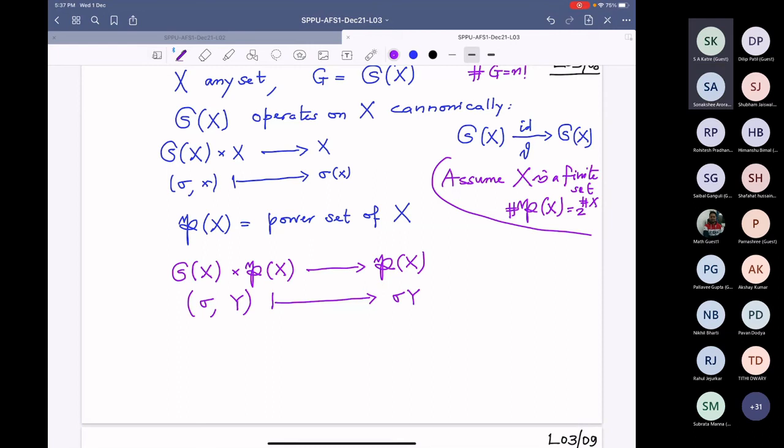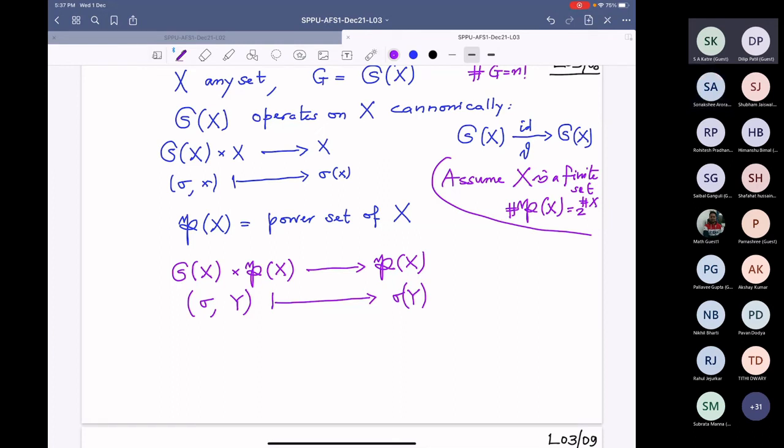So what is meant by sigma times Y? Here you have written sigma times X in our notation. So this means sigma is evaluated on the elements of Y. See, what was the action of S_X on X?